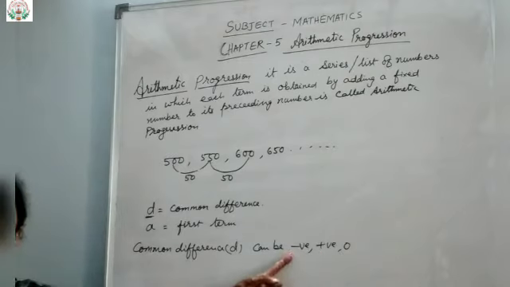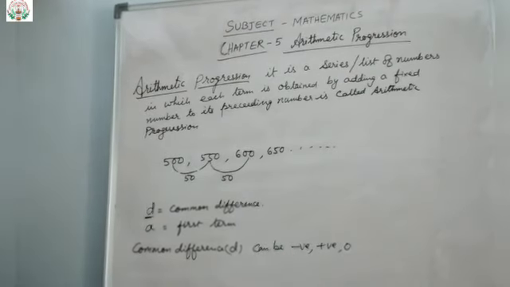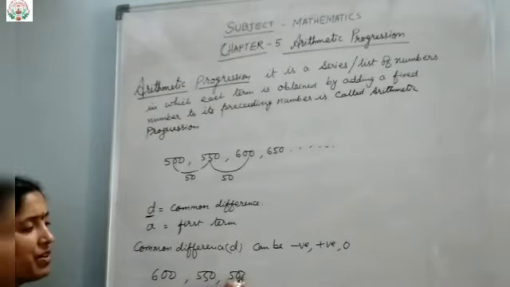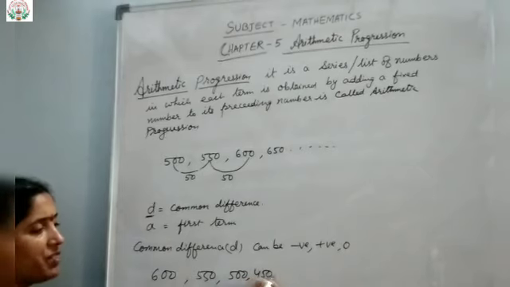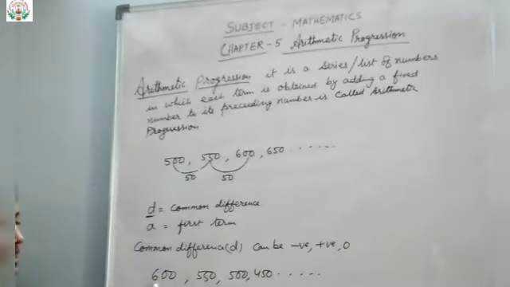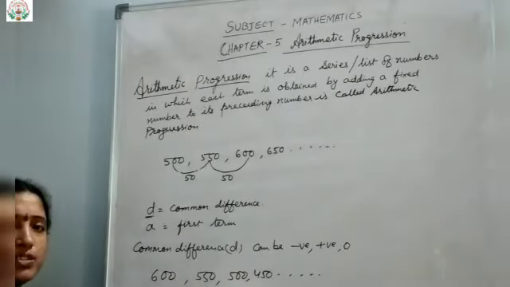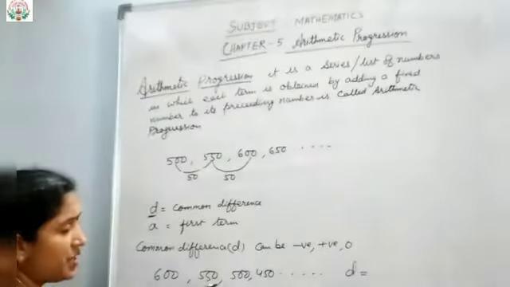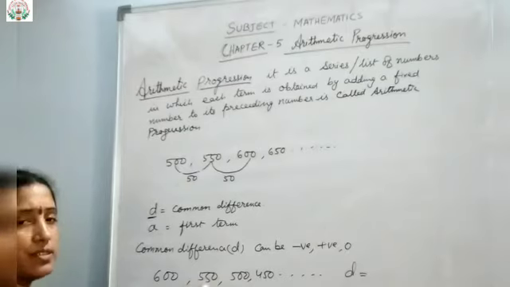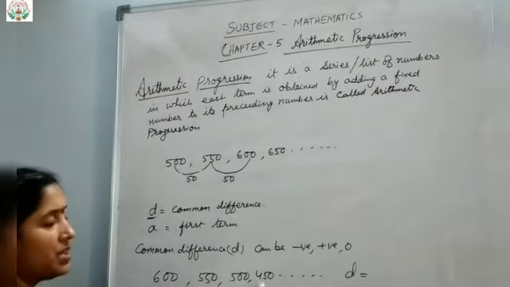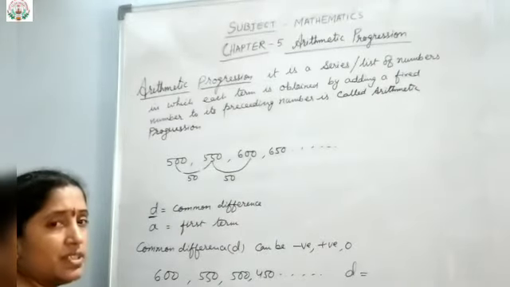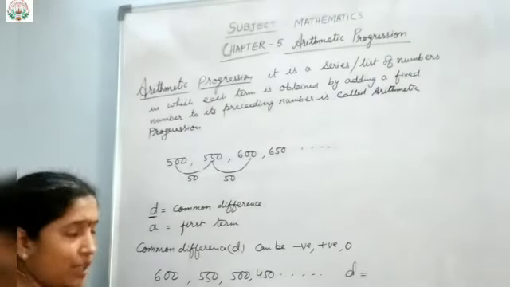When the series is written in descending order, means what? Suppose I wrote 600, then I wrote 550, then I wrote 500, then 450. Seeing this, you can understand the series is in descending order. That means the series is moving in descending order.